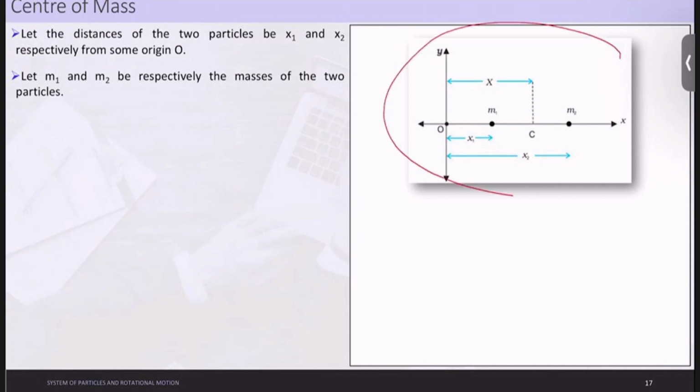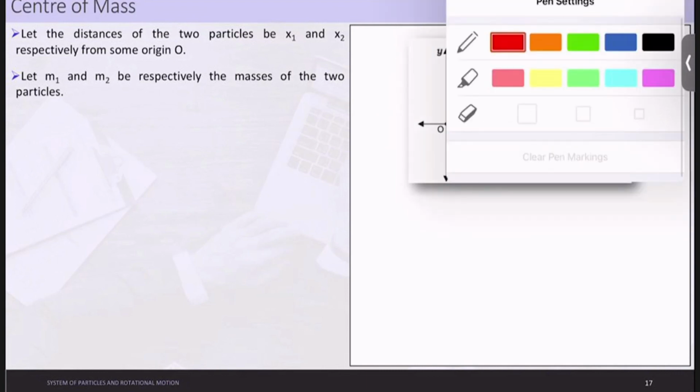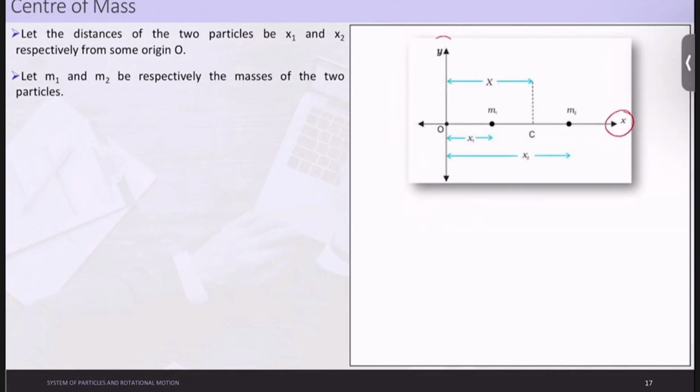Just look at this diagram very clearly. It's an XY axis. The mass m1 is kept here, the mass m2 is kept here. Seen clearly, it is nothing but a point mass. So this is a particle point mass and this is also a particle point mass. The question is, every word is important, that's why I'm writing: find the center of mass of the system of particles.